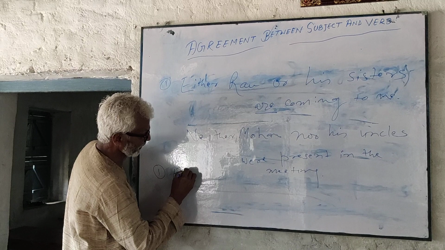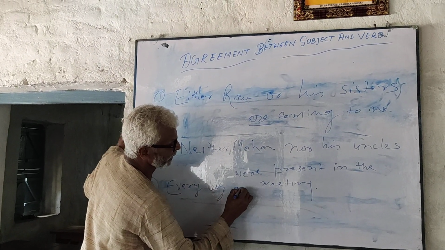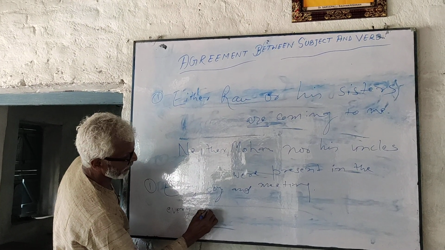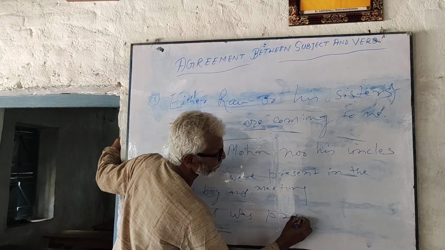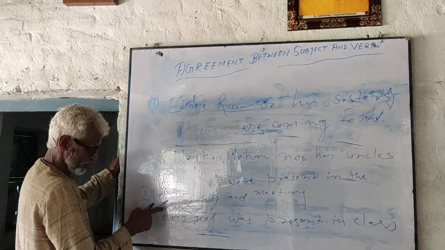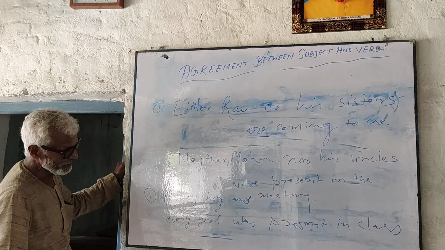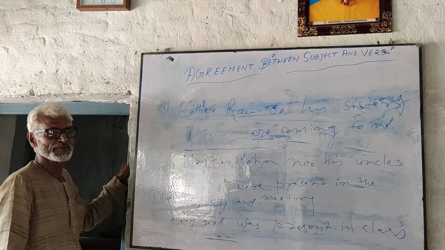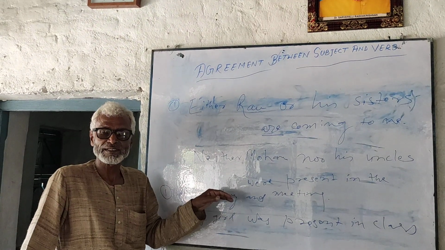Every boy and every girl was present in the class. Every is a distributive adjective, and the boy is connected with every, so the verb is in the singular number. Now we will do these things in the next class.